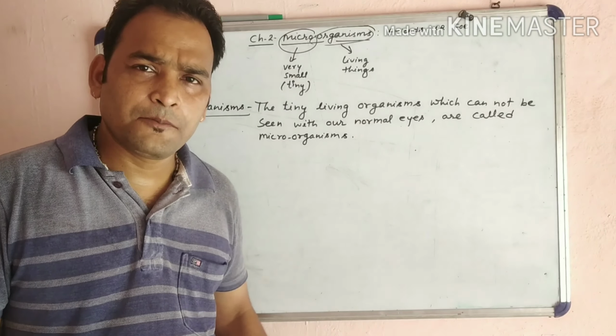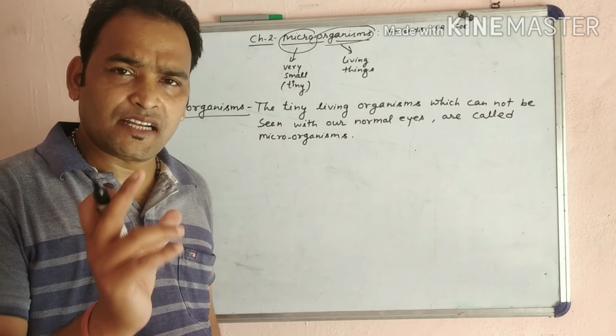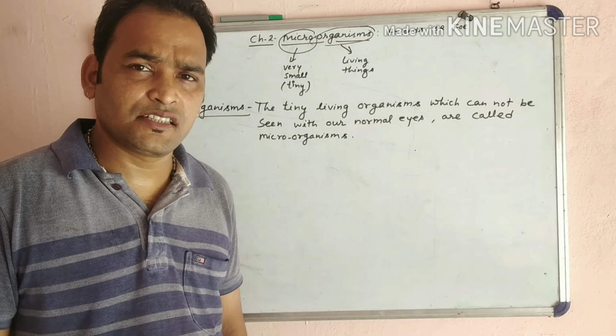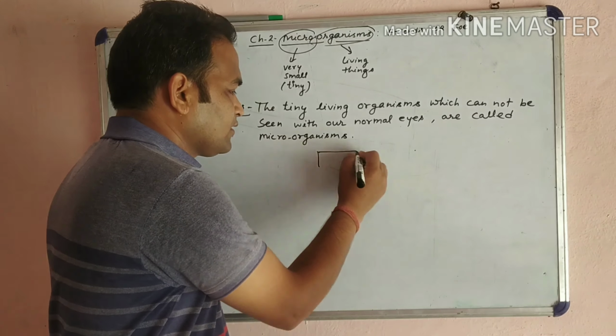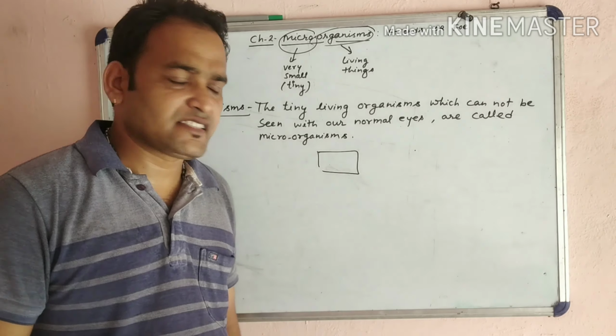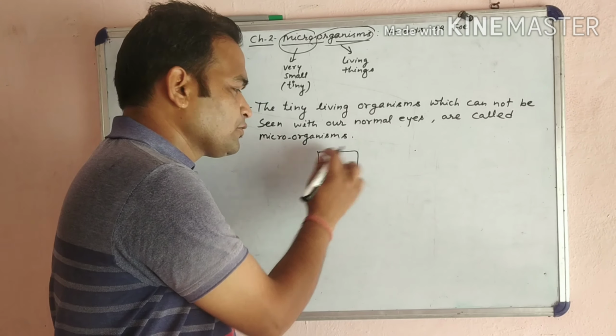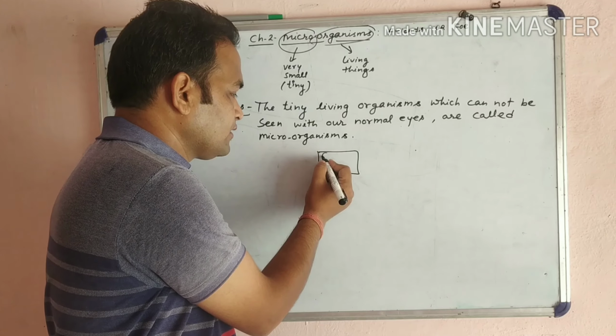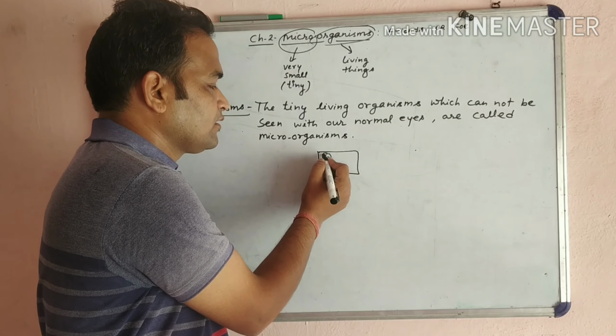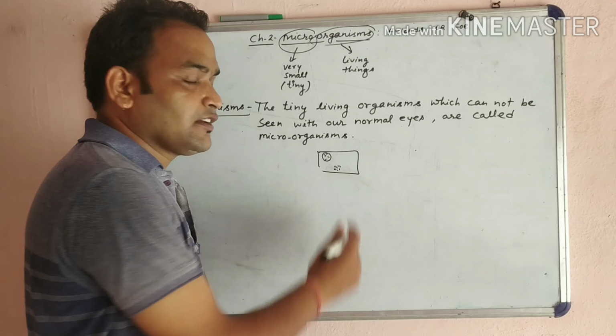Okay. For example, have you seen the moist bread during the rainy season? Its surface gets covered with greyish patches. Suppose this is a bread and its surface is covered with greyish patches.